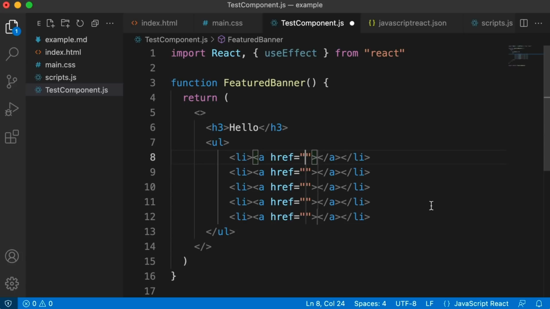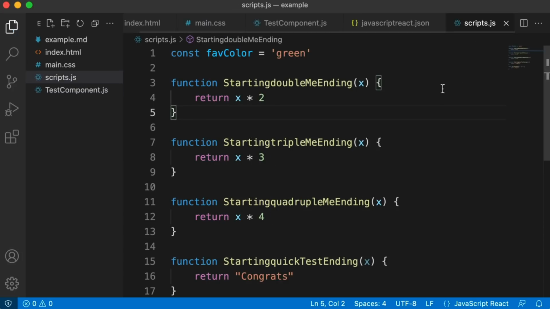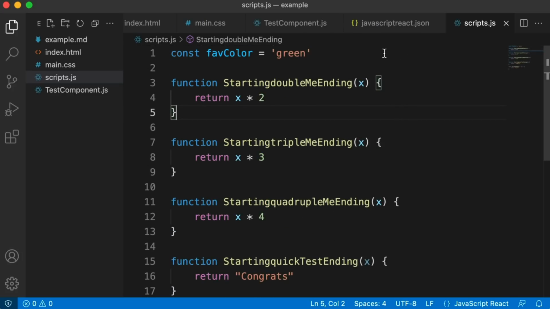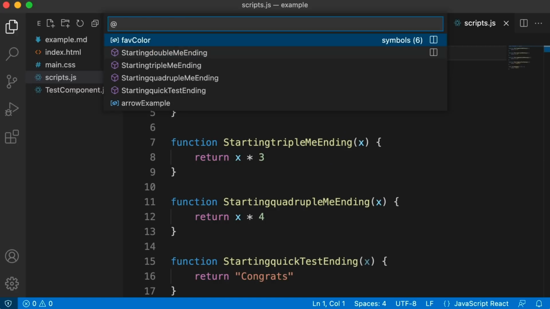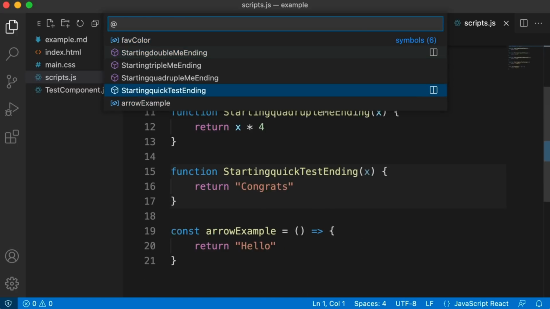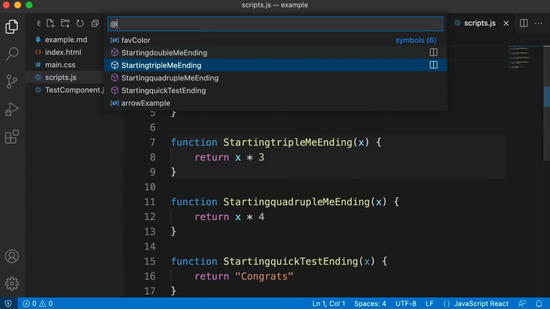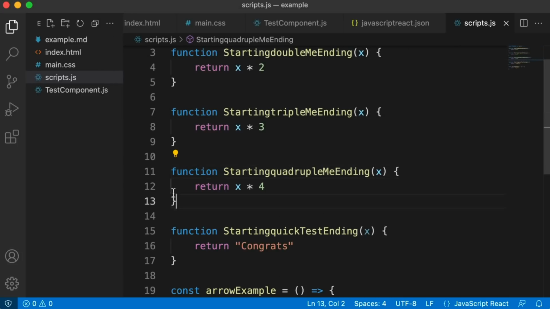Let's change topics. So let's talk about how to navigate through a file efficiently. So if I go back into this regular JavaScript file, and imagine you have a really long file with all sorts of different function names and variables, and you want sort of a bird's eye view to quickly see what the functions and variables are. Well, you can just press Control or Command Shift O, and that's going to give you this menu that's going to show you, just at a bird's eye view, the different variables and functions, and you can jump right to one. So if I want to go to this one, just press Enter, takes you right there.